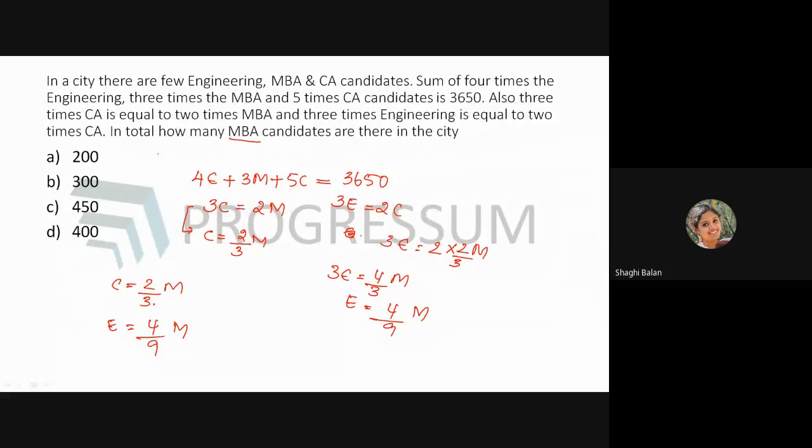2 plus 0 plus 0, that is 2. 2 is not divisible by 9, so this is not your answer. Here 3 plus 0 plus 0, again, this is not your answer. Now, 4 plus 5, it is 9. 9 is completely divisible by 9, which means your answer is option C.